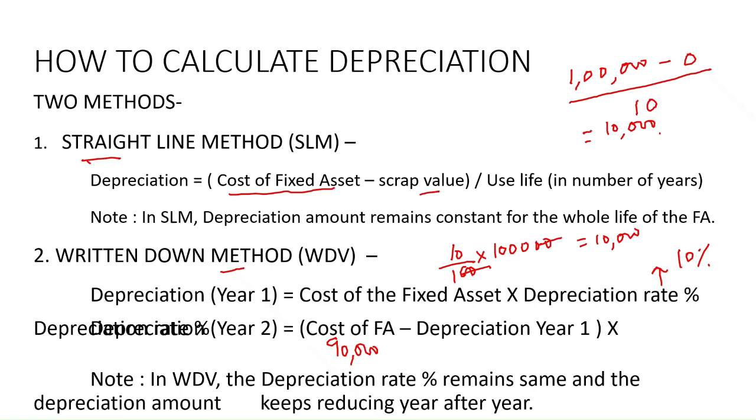So in written down method, the depreciation rate remains the same, and so the depreciation amount keeps reducing year after year. While in straight line method, you have the same amount of depreciation every year. So two simple methods to calculate depreciation.